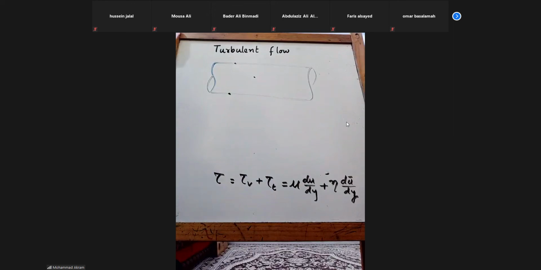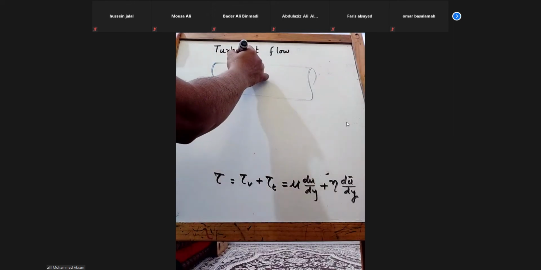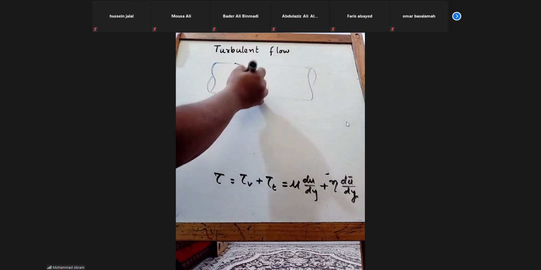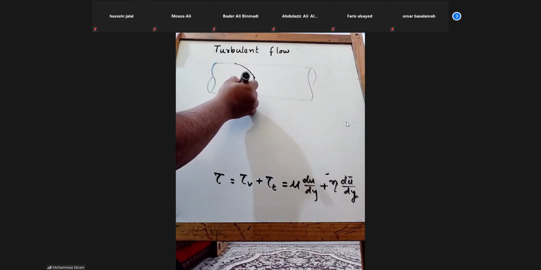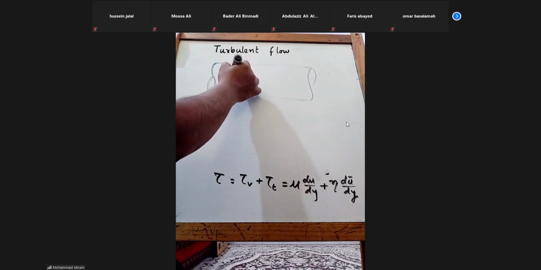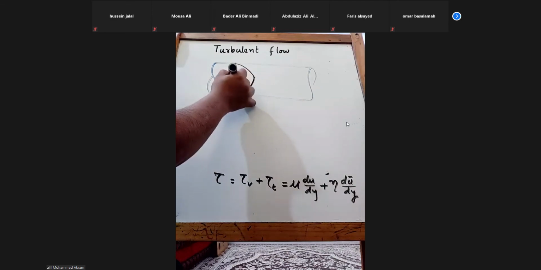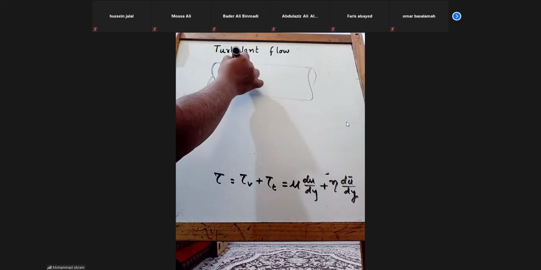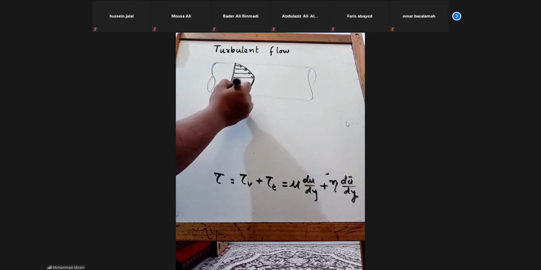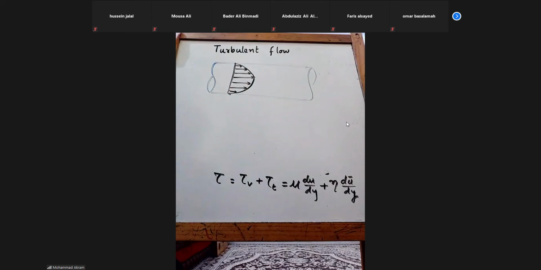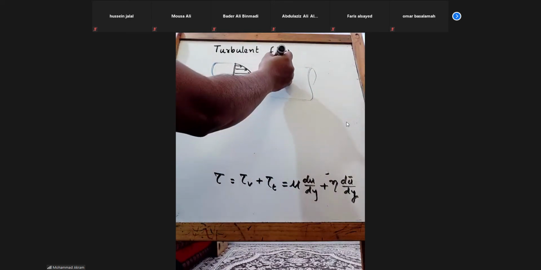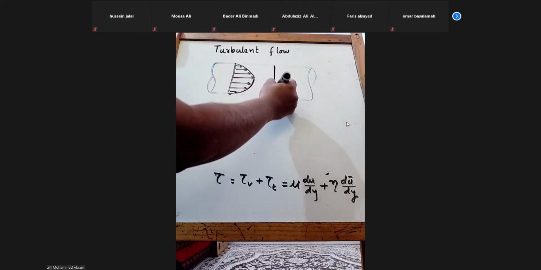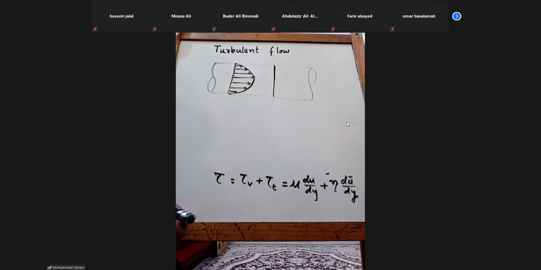Center line was very high. So this was the distribution in the laminar flows, right? Whereas in turbulent flows, if the flow is only turbulent, then turbulent